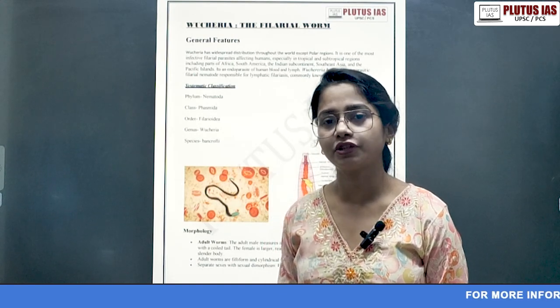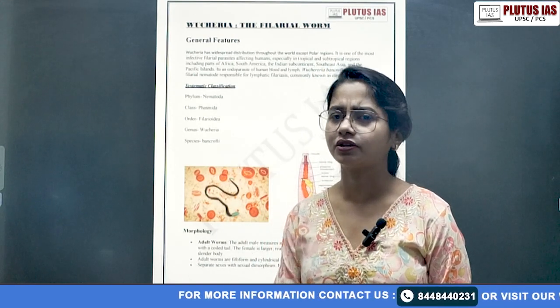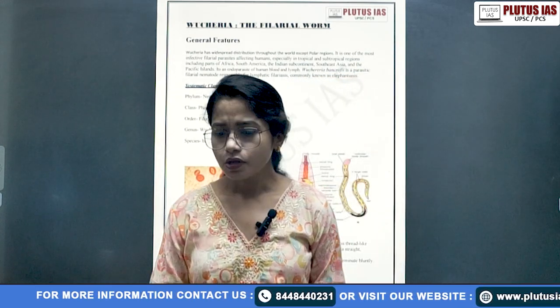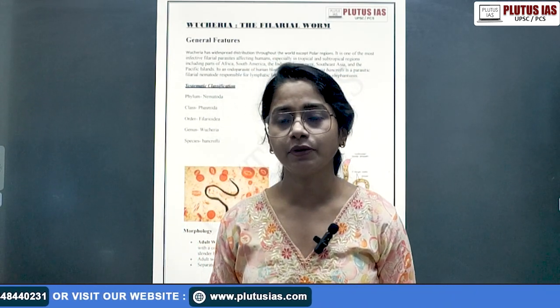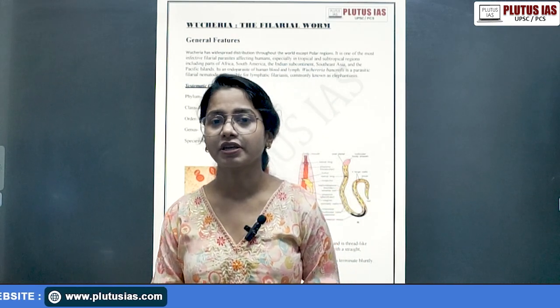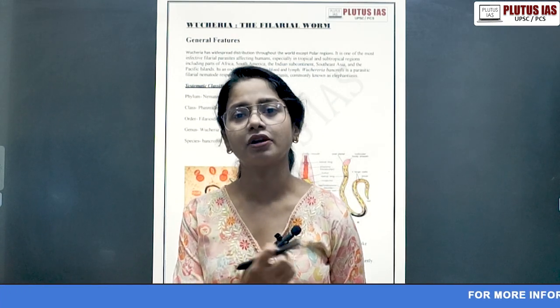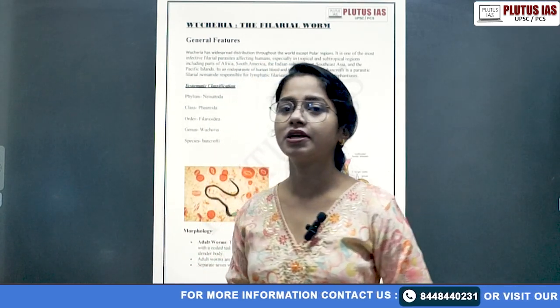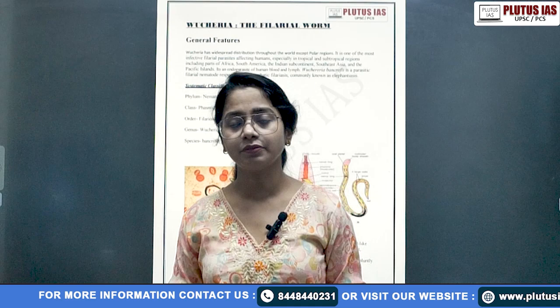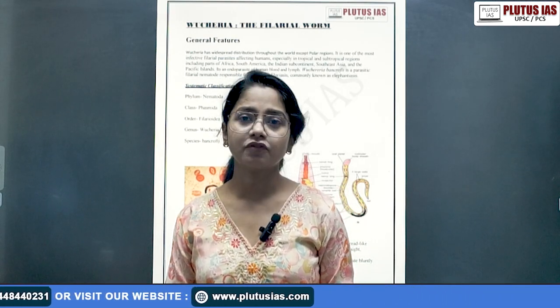What will we cover on Wuchereria? We'll cover the whole life cycle, its general habitat and the general characteristics. Suppose we know the position of any animal, or the phylum of any animal, right? Then accordingly we can relate its general features. So if I'm saying Wuchereria comes in the phylum Nemathelminthes, what are the basic characteristics of Nemathelminthes?